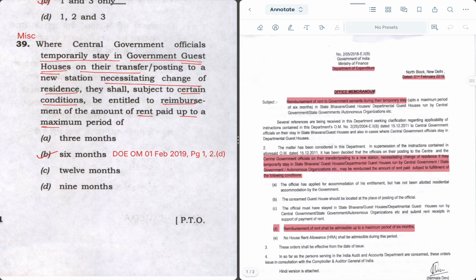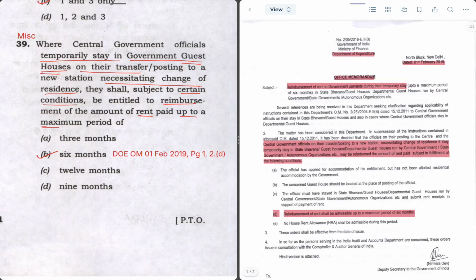So we have opened the OM now. This was issued on 1st of Feb 2019. So on page number 1 in para 2, subpara D, it is given that reimbursement of rent shall be admissible up to a maximum period of 6 months. Hence the right answer is 6 months. Other conditions which are given in question are mentioned here. So you can solve this question by referring to this OM.